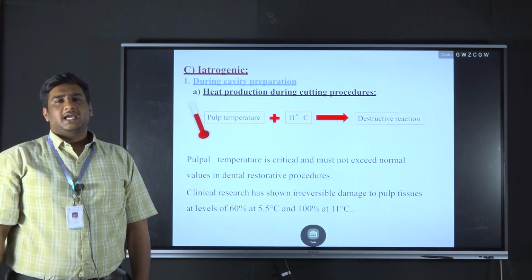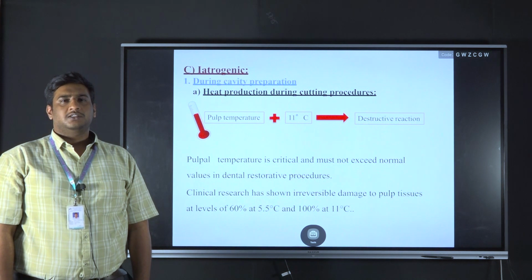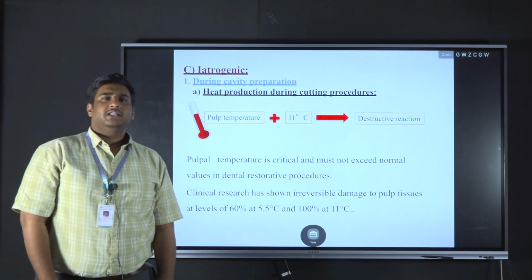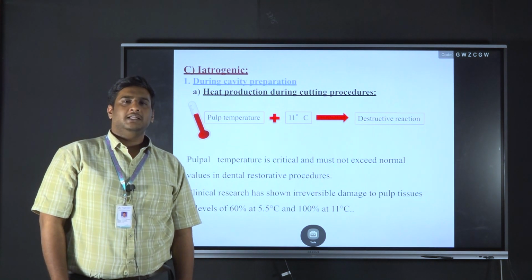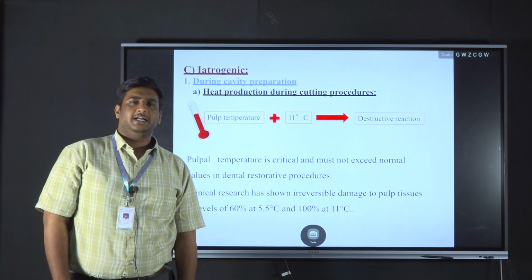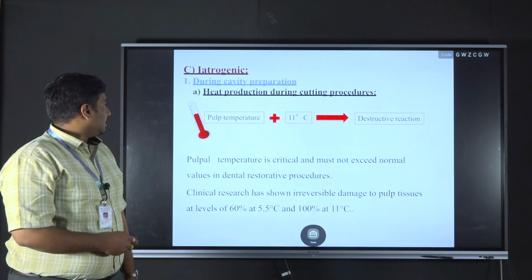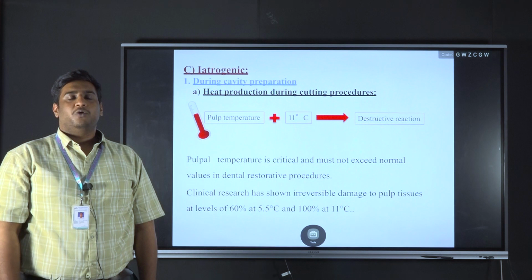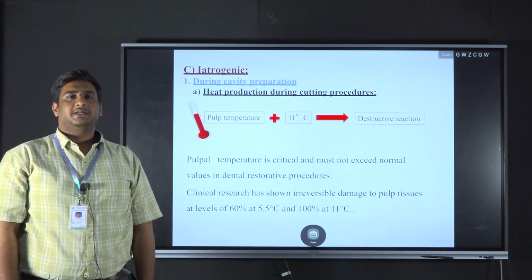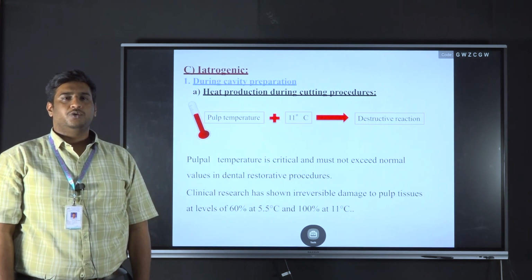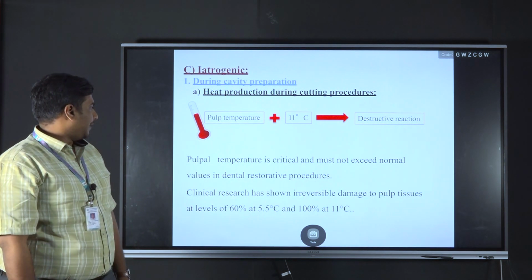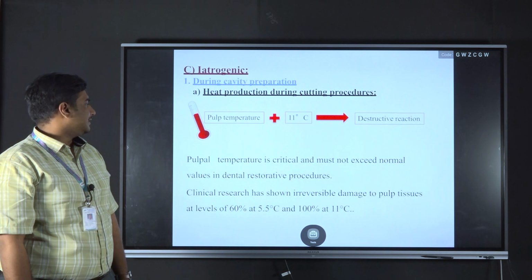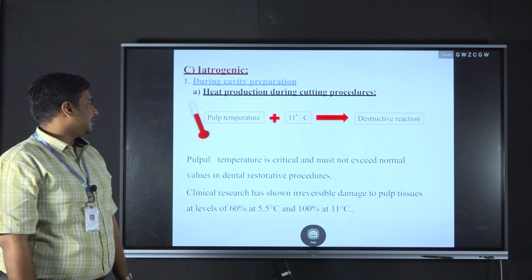Coming to the iatrogenic causes, the first cause is the heat generated during cavity preparation. Whenever you are doing the cavity preparation, if there is excess generation of heat due to improper use of coolant, there may be chances of pulpal irritation. If the pulpal temperature is increased by more than 11 degrees centigrade, there is a 100% chance of pulpal inflammation due to the heat produced during cavity preparation. So pulpal temperature is critical and must not exceed normal values in dental restorative procedures.